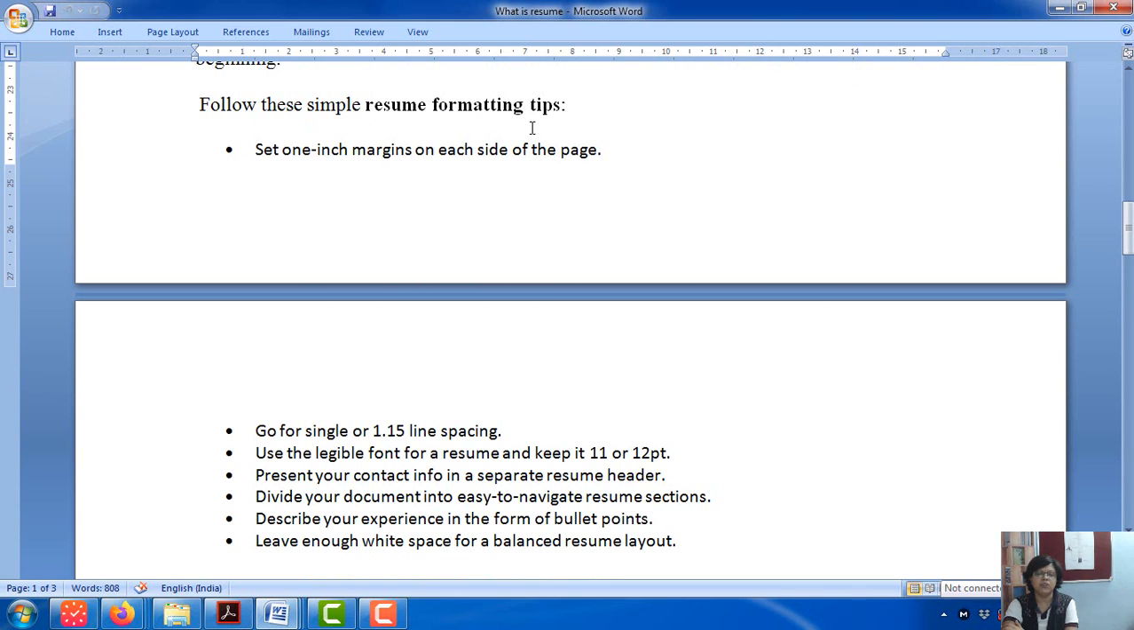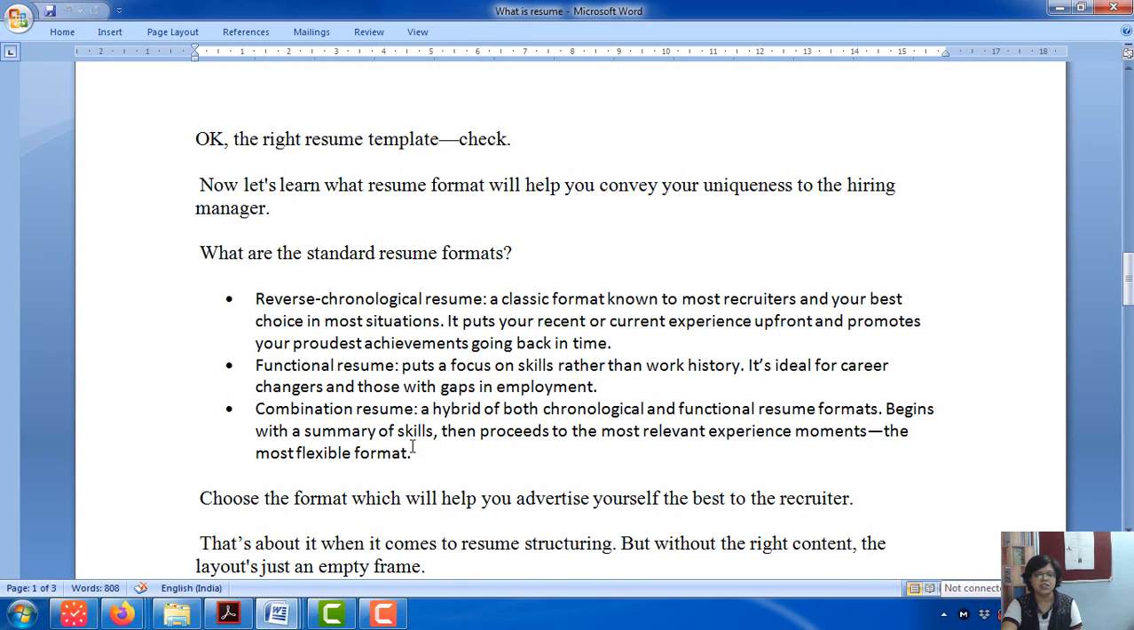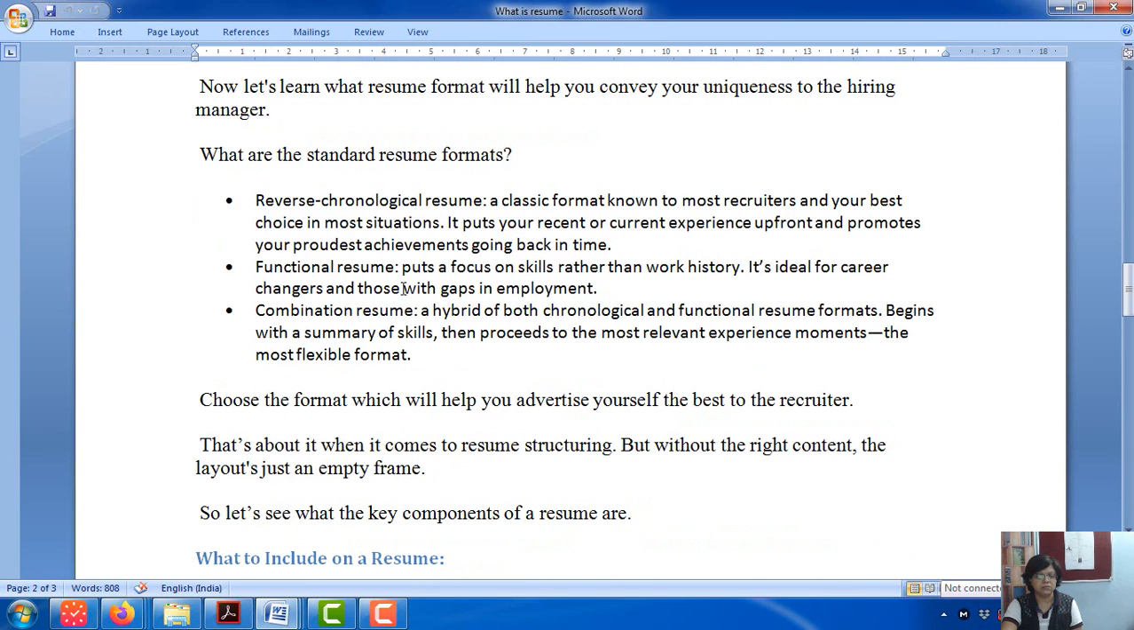Now some formatting tips: there should be a 1 inch margin, line spacing, legible fonts and all those things. These are the standard formats of a CV. First is called the reverse chronological resume, second is called the functional resume, and third is called the combination resume.